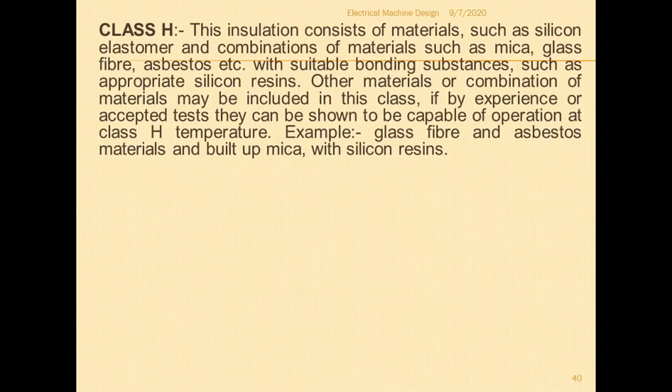Next, class H. This insulation consists of materials such as silicon elastomer and combination of materials such as mica, glass fiber, asbestos, etc. with suitable bonding substances such as appropriate silicon resins. Other materials or a combination of materials may be included in this class if by experience or accepted test they can be shown to be capable of operation at class H temperature. Example: glass fiber and asbestos material and built up mica with the silicon resins belong to class H.